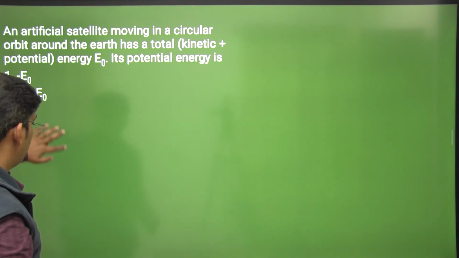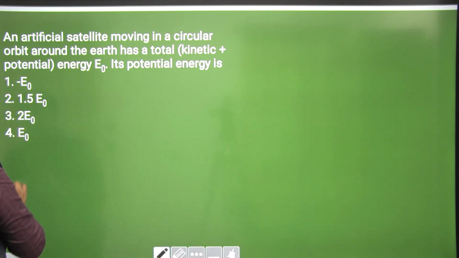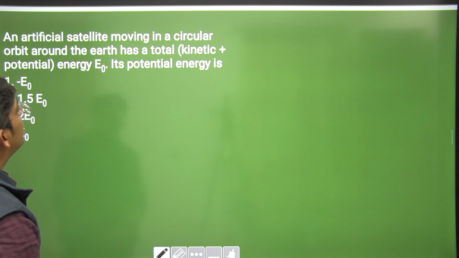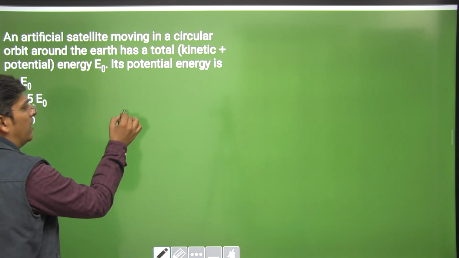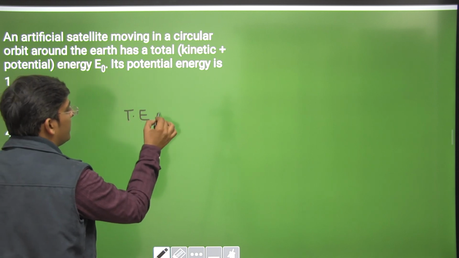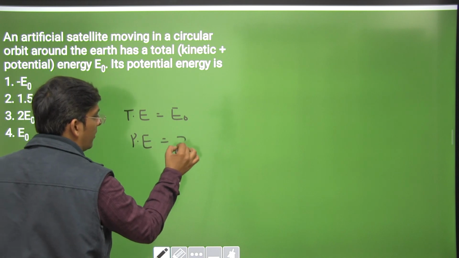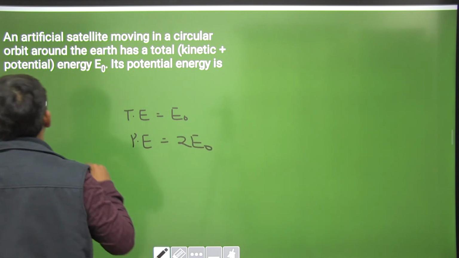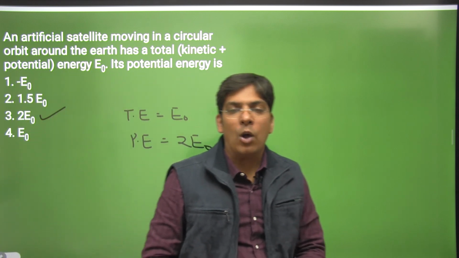Now, this is going to be the last question. An artificial satellite is moving in a circular orbit around the earth and has a total energy of E naught. You know that if the total energy is E naught, the potential energy is 2 times E naught, dear students. It is 2 times E naught. Easy question. Kindly note it down, dear students, this was all about gravitation.